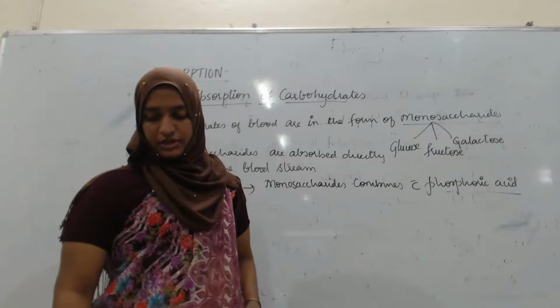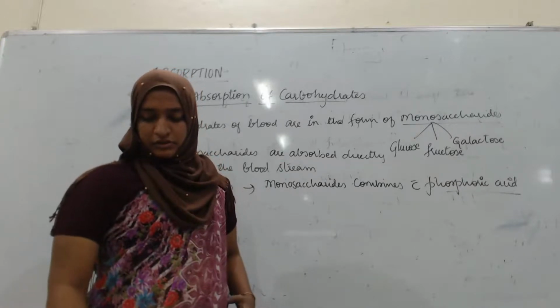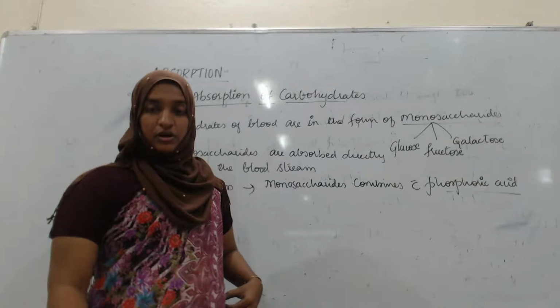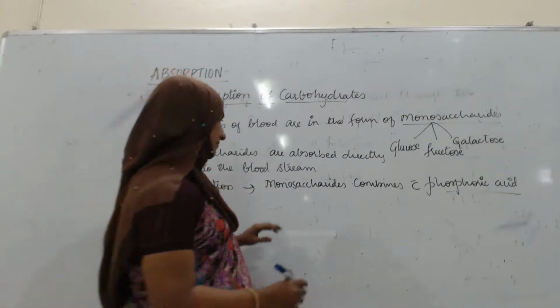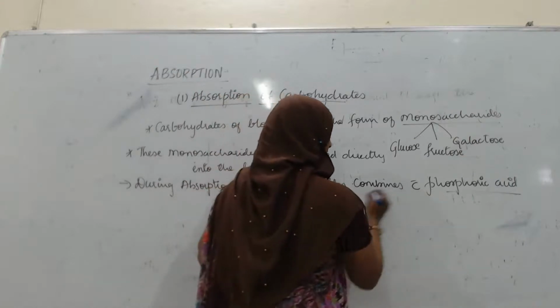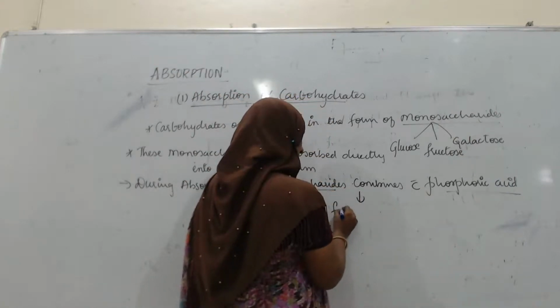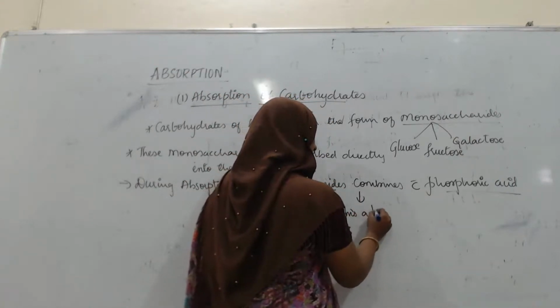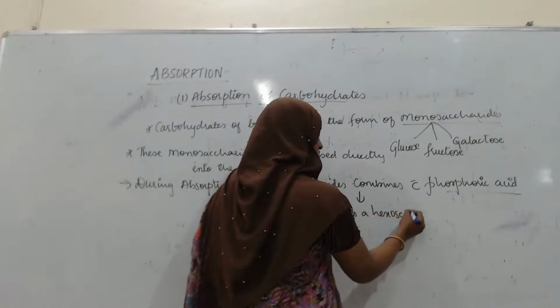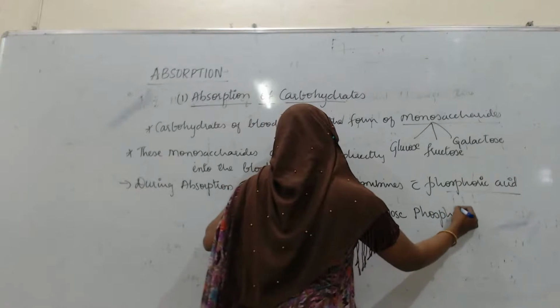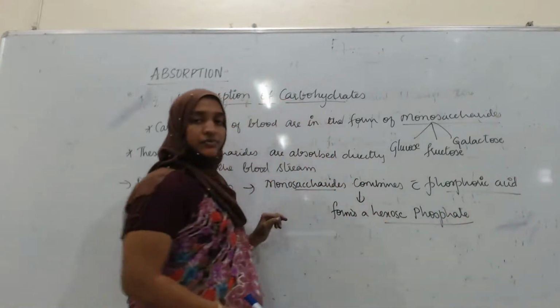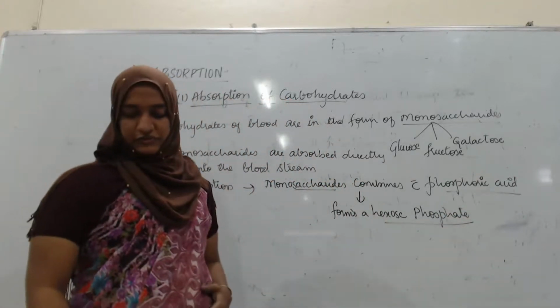Okay, so here, after combining with phosphoric acid, it forms a hexose phosphate. The monosaccharide combines with phosphoric acid and forms hexose phosphates.